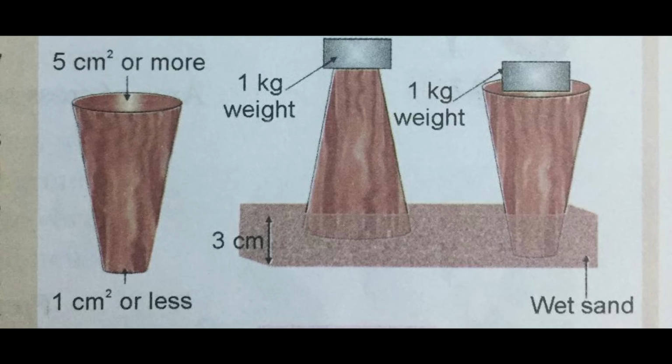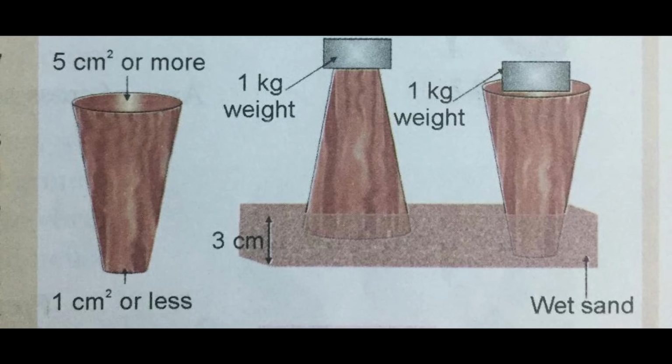Fine. Now you will take the same wooden conical cylinder again. Now you will repeat the same experiment as you did earlier, but you will do it with the narrow end. The narrow end is to be put over the sand, and from the broader end you will put the 1 kilogram weight over it. Now again you will remove the wooden conical cylinder and find out the depression in the sand. So where will you find the more depression?